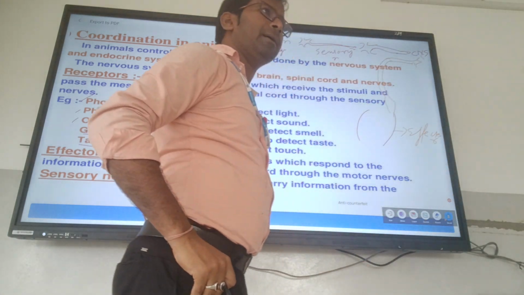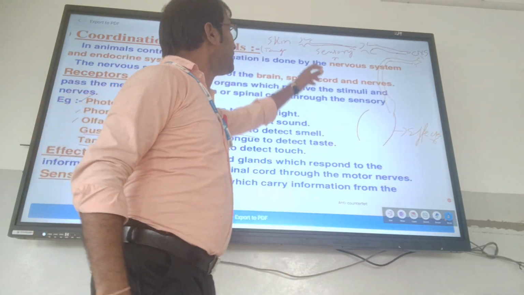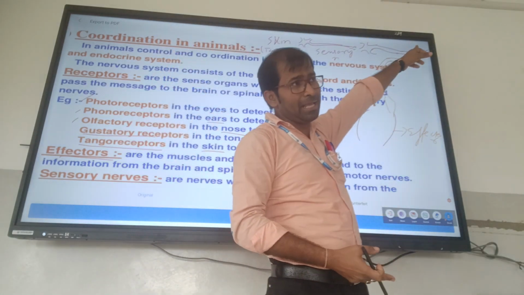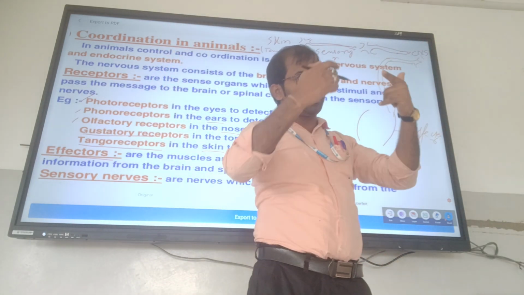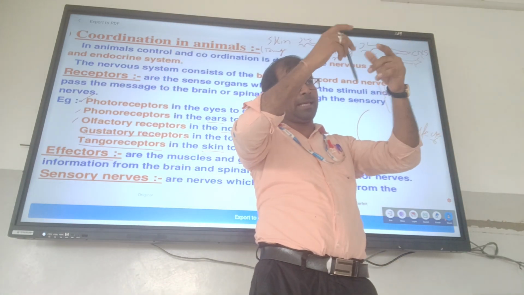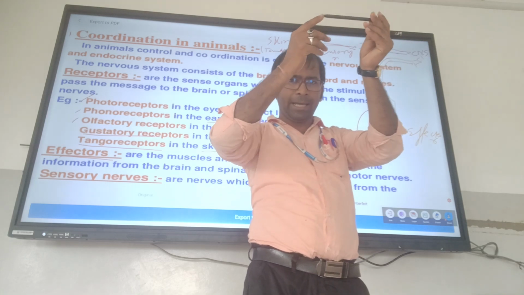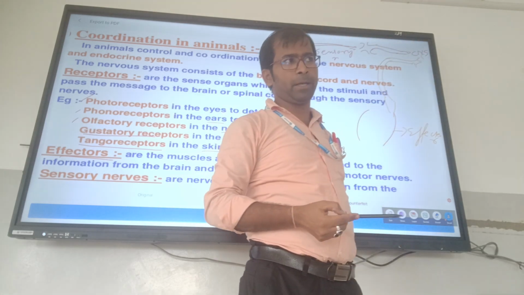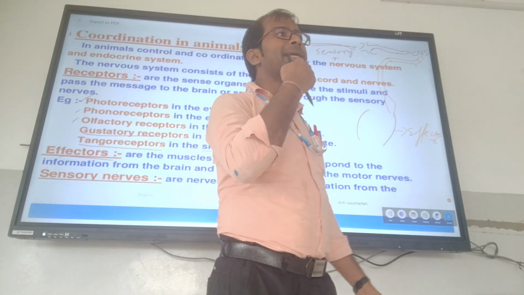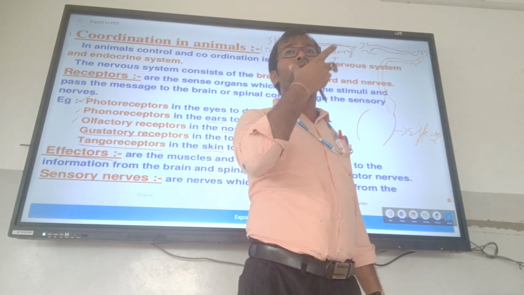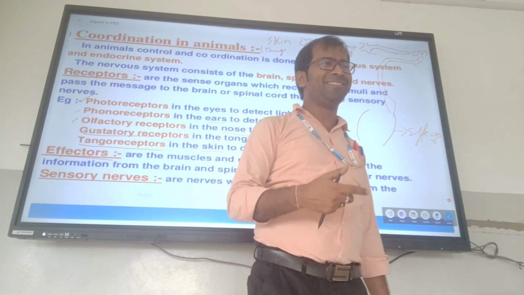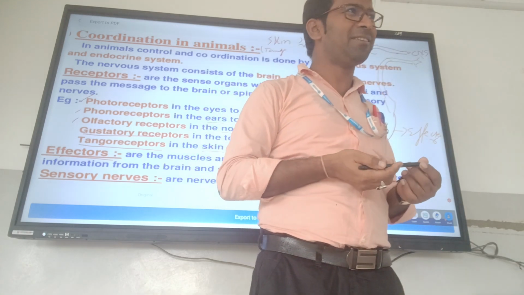Am I clear? So the sensory neuron carries the stimulus to the CNS. In the CNS there are little neurons which connect the sensory area and motor area, and send the response to the effector. Effector is the muscle and gland. Suppose you are getting the smell of gupchup, right? Then what happens? Salivation takes place, yes or no?